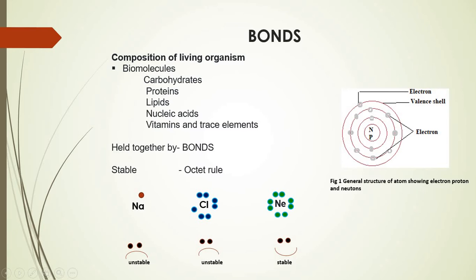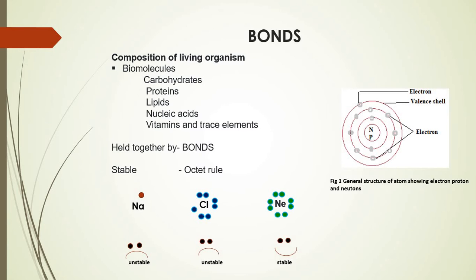Keeping this in mind, we will see the different types of elements here. The first element which I have taken into consideration is sodium. Here you can see that the spherical structure which is shown on the top in maroon is defining the valence electron in the valence shell. So what does it show?